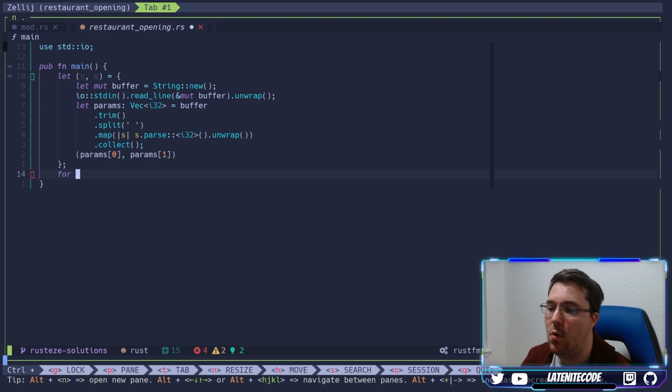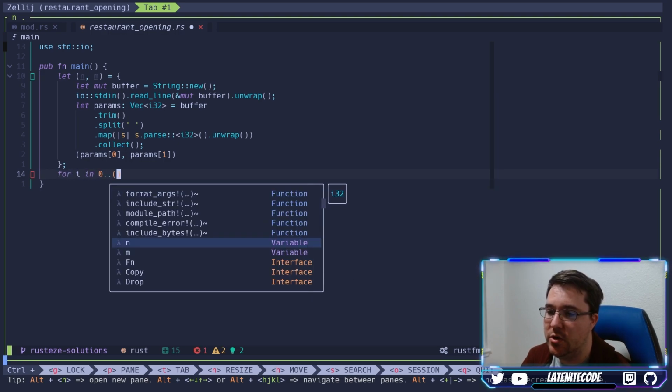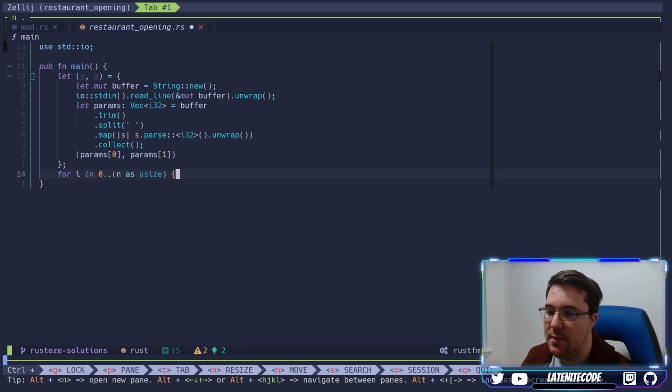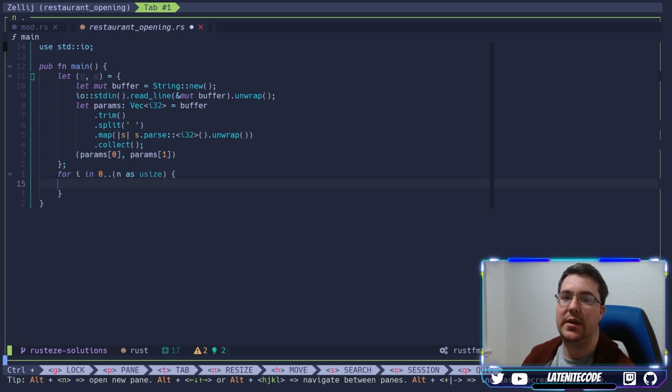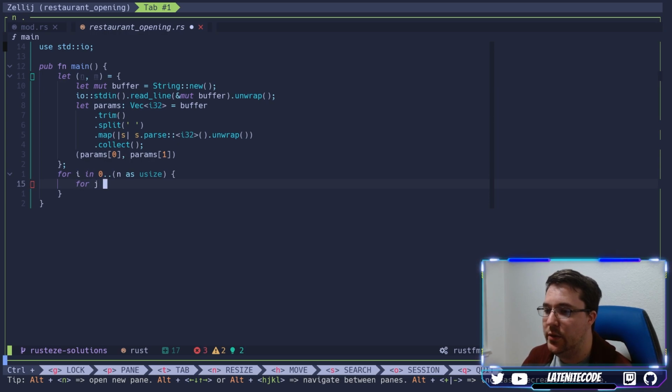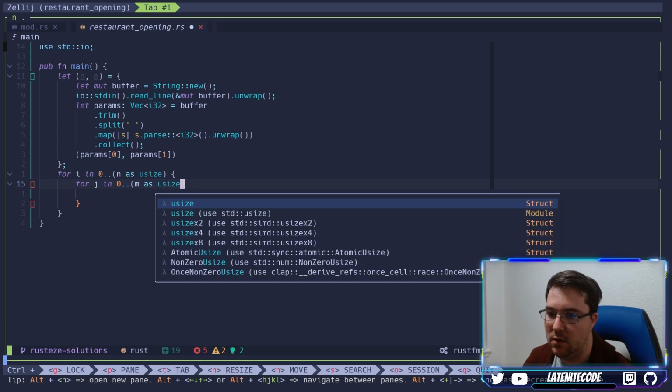So we're going to say for i in 0 to n as usize, because when indexing, Rust does prefer that the indexing variable be a usize, since the usize is based on your architecture, and it must be unsigned, so it can't be negative, so we don't get any out of bounds by going negative. Then we say for j in 0 to m as usize. Oop. Okay, let's go ahead and fix that real quick.